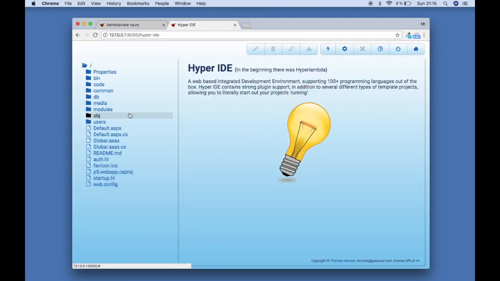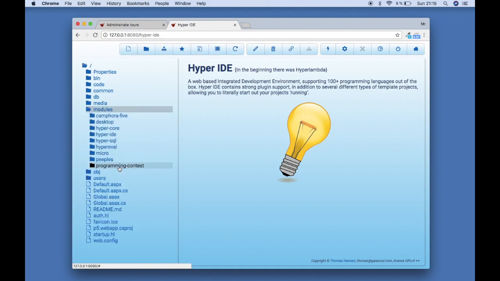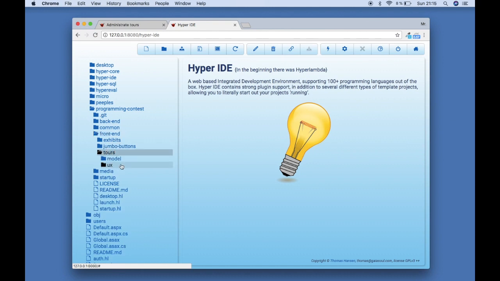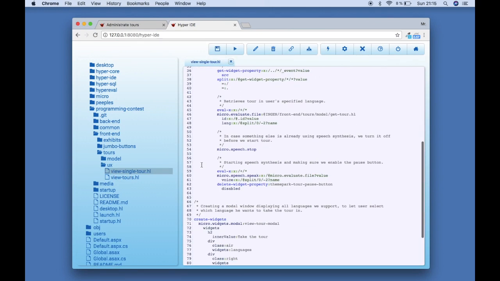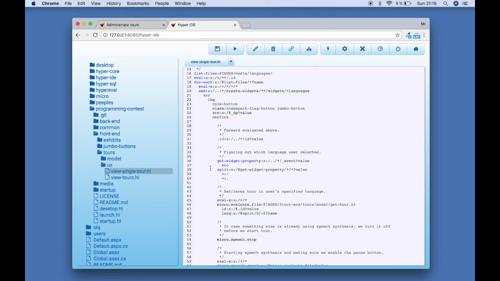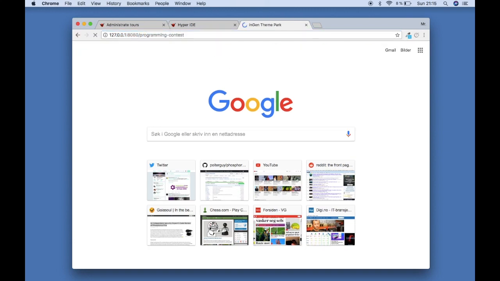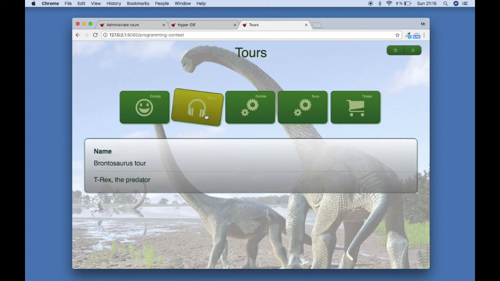If we go into HyperIDE, my development environment here, you can see front end, tours, UX, view single tour. Let's look at it from the front end part such that we know where we are. Click the tours, then I'm viewing all the tours.